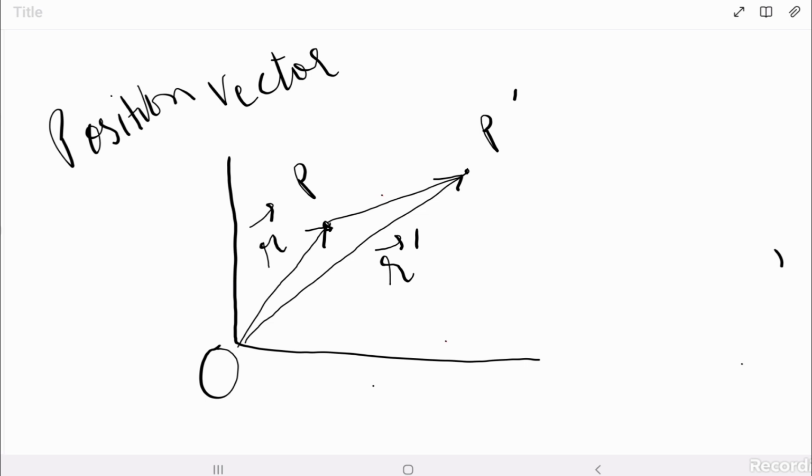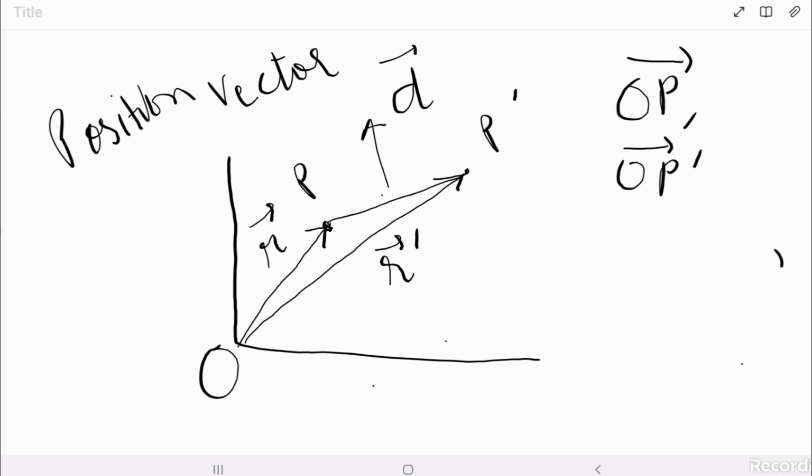So OP and OP dash are position vectors of the object at P and P dash, and from P to P dash that object has been displaced. Therefore, this vector is known as the displacement vector.